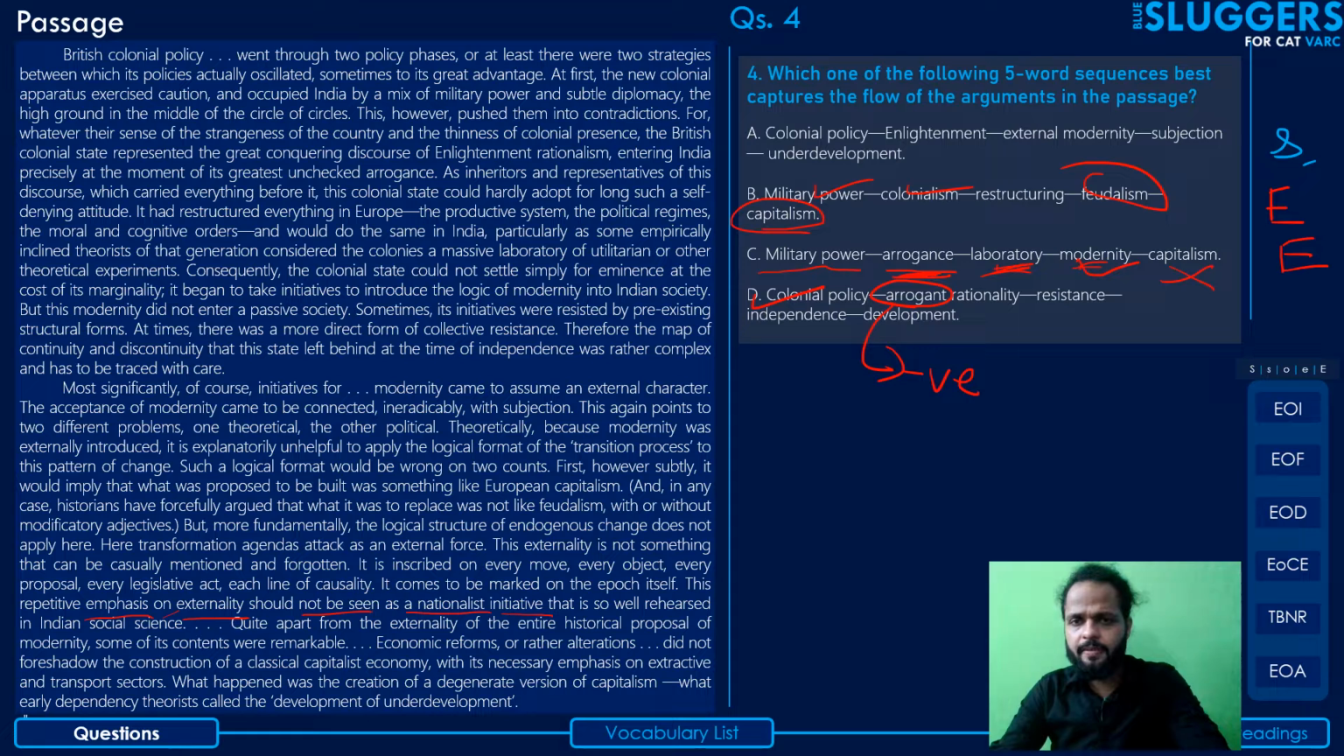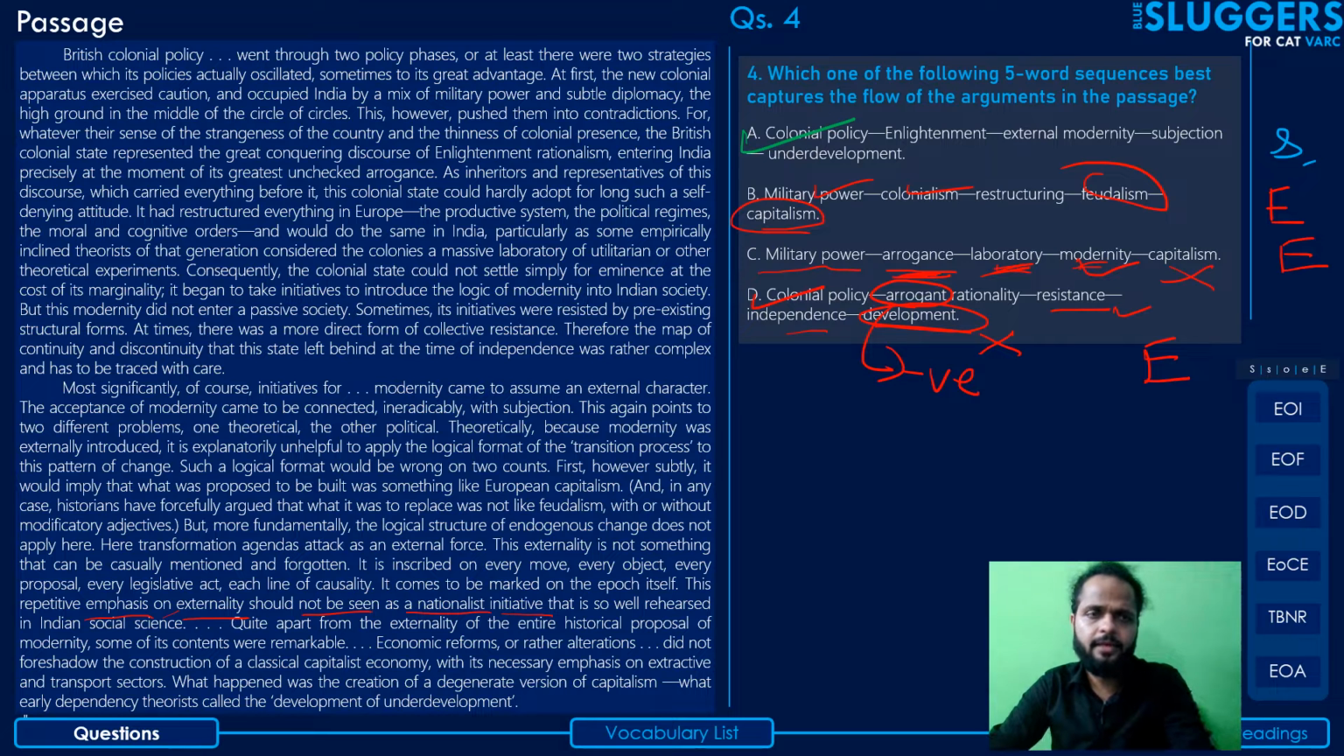So no, arrogant does not make sense. Resistance on part of the Indians, yes, this was there. So this is relatively less objectionable. Independence, well, independence doesn't seem to fit so well, and moreover, development is definitely not true. It was underdevelopment, so you can eliminate this as well. So your correct answer, guys, will be option A.